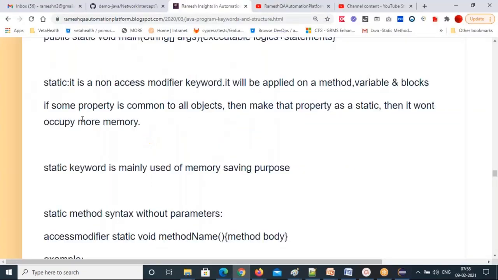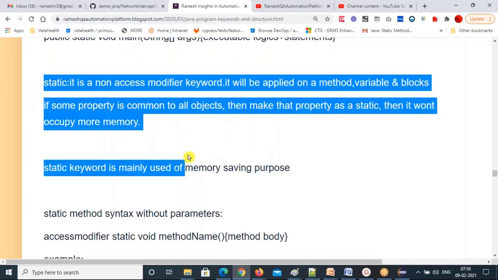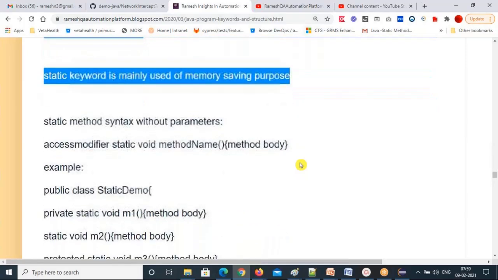So that's the two questions and answers I have given. One is when you can apply this static keyword, when you can use this static. Are you clear? Now I'm going for syntaxes. I told you that you can apply it on a static method. What is the static method syntax?